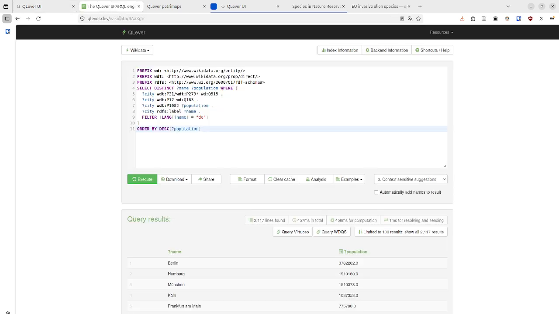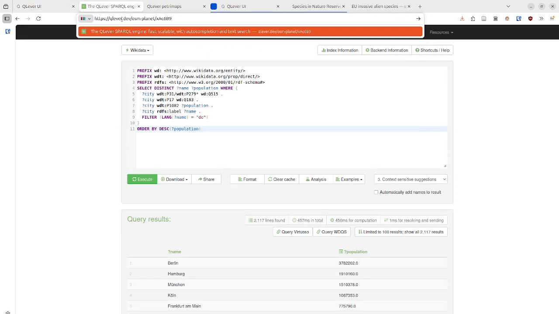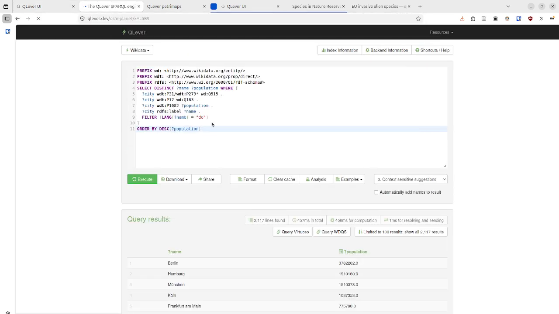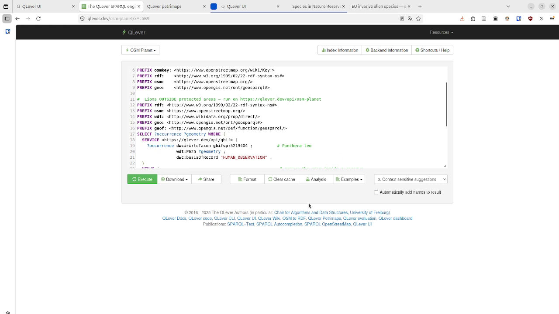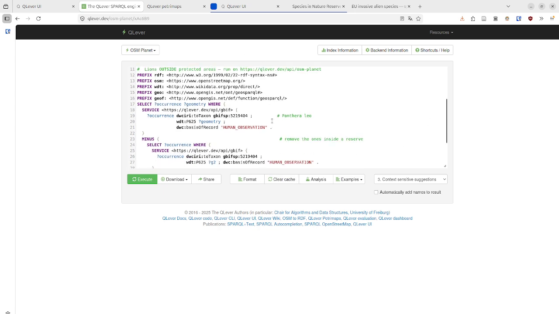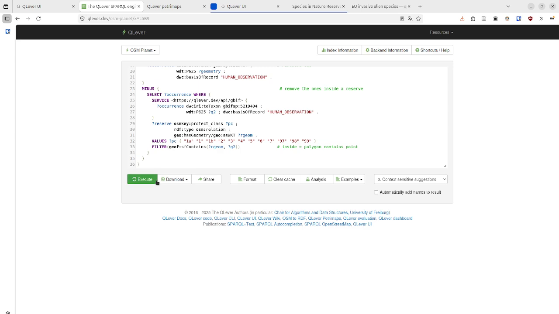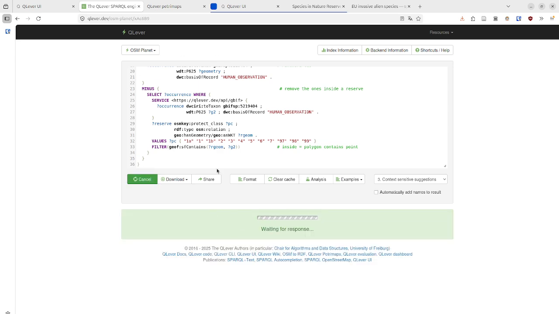You can also ask things that bridge GBIF and other resources. This is very powerful. So this, for example, is a query for lions that occur outside protected areas. This is very hard to do if you don't have this kind of resources. It would include a huge amount of manual work and integration between heterogeneous sources. But if I execute it here, it will run.